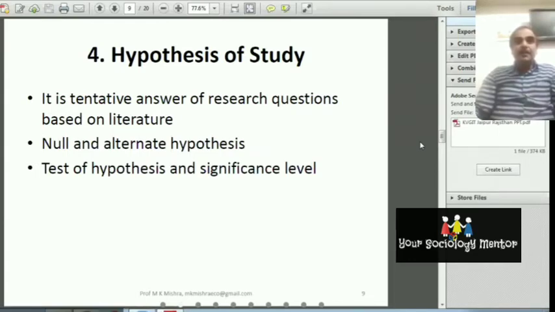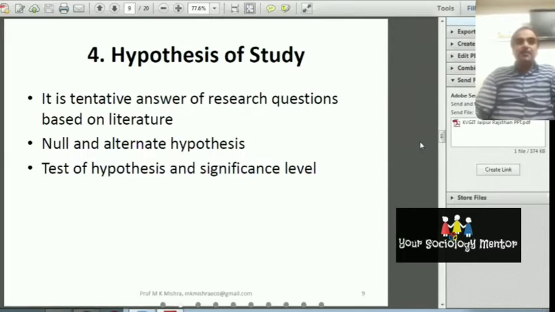But when you make the statistical hypothesis, that is also called the empirical hypothesis, that is based on data that will be proved in your thesis or dissertation or in your project works. So if you give the statistical hypothesis, there will be two parts, null hypothesis and alternate hypothesis.